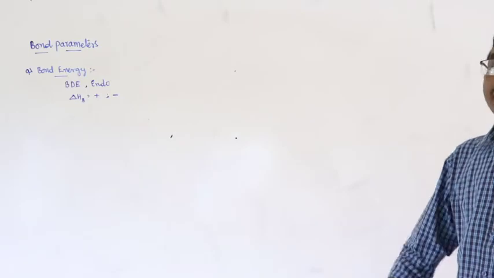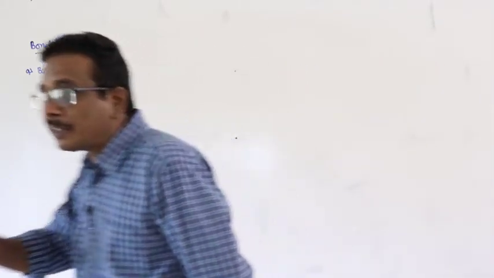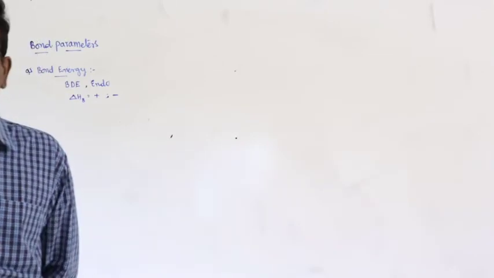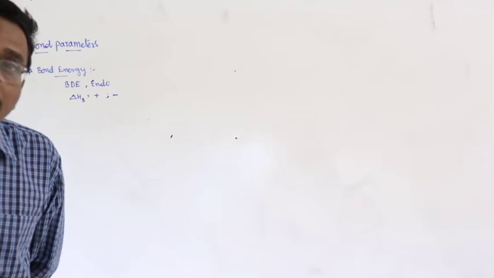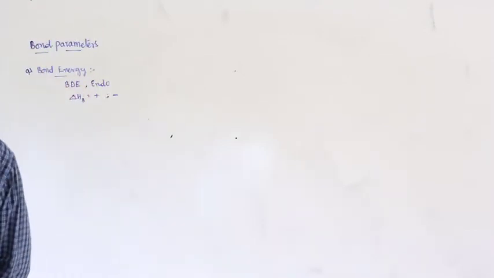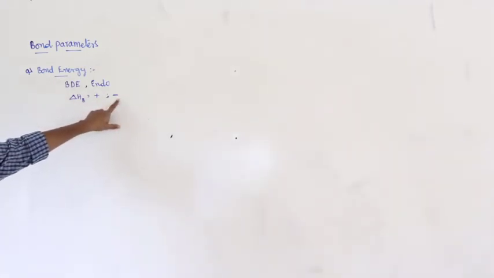Very simple. At very beginning of the chapter chemical bond, I have given an important statement. What is that? The formation of bond is an exothermic process. If the bond enthalpy is expressed with negative value, means that is formation.